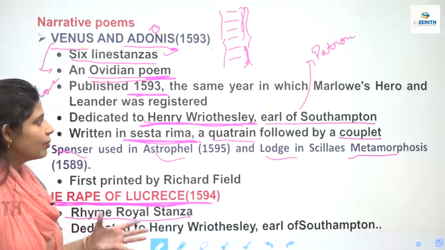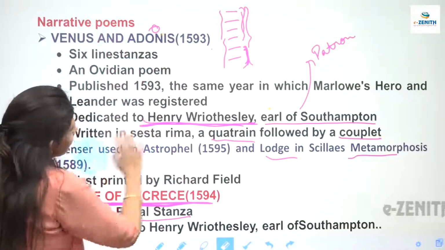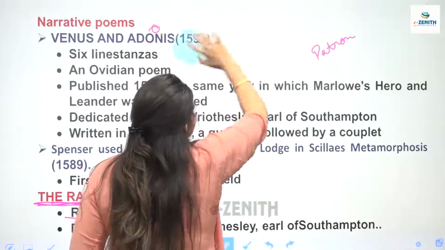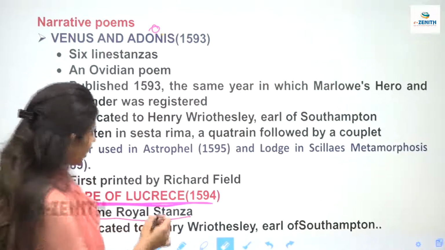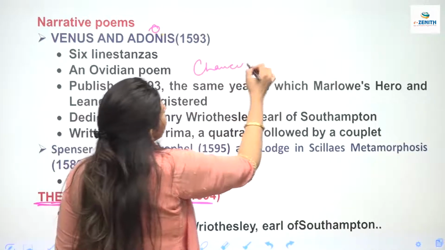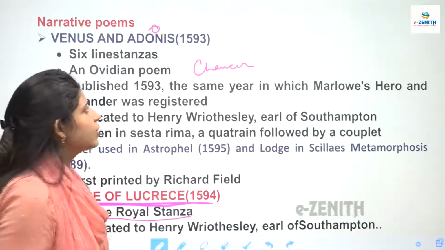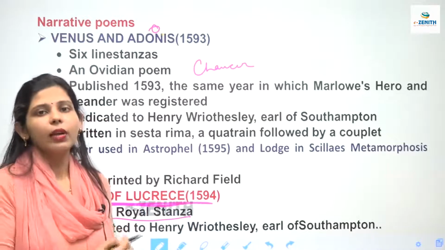Now what is Rime Royal? Let me just explain it to you. What is Rime Royal? Rime Royal was invented, it is a form of writing just like Sestarema. It was invented by Chaucer. किसने इन्वेंट किया था Rime Royal? Chaucer ने इन्वेंट करा था. We consider Chaucer as the first English writer. So Chaucer invented Rime Royal, and it was used by King James I of Scotland for writing.